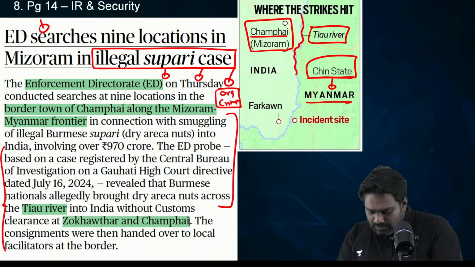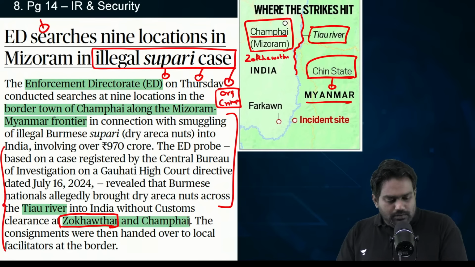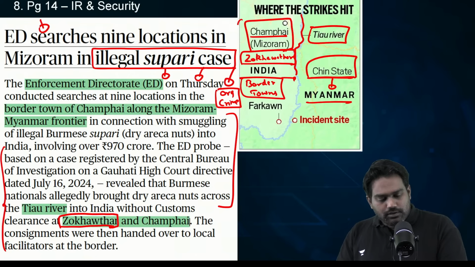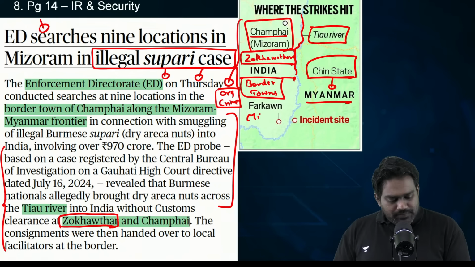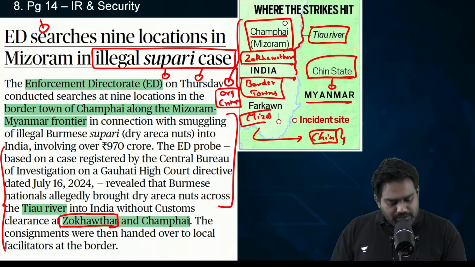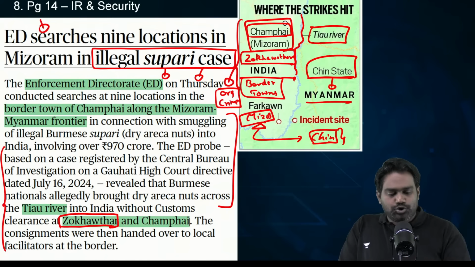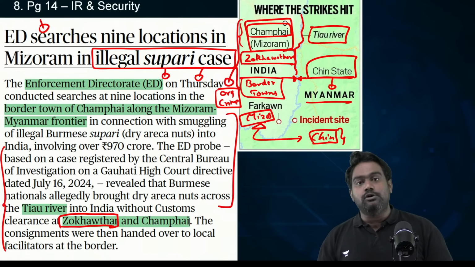Then Champai and Zokhawthar, these are two major border towns. It is crucial for cross-border trade. It is also crucial for the cross-border relations between the people of the two countries, because the Mizo people are closely linked with the Chin community of Myanmar. They are ethnically related. So border districts like Champai and border towns like Zokhawthar are very crucial for cross-border relations between the two sides. So please remember these locations and the Tiau River.